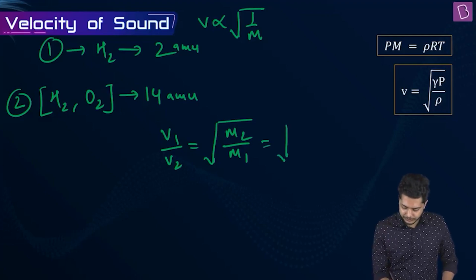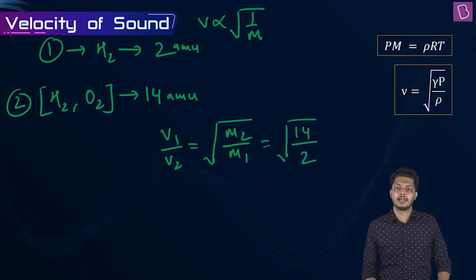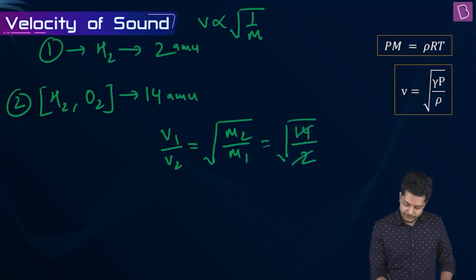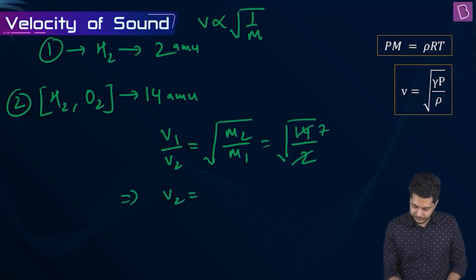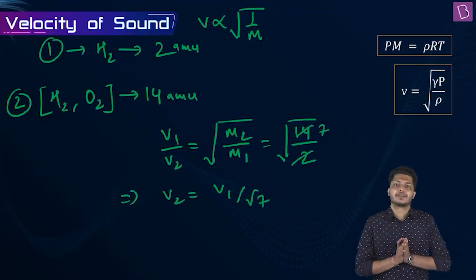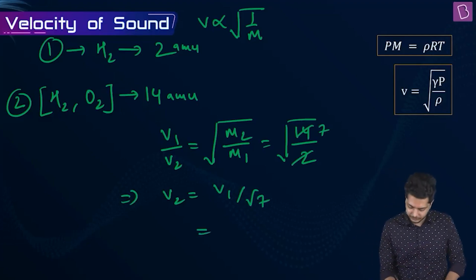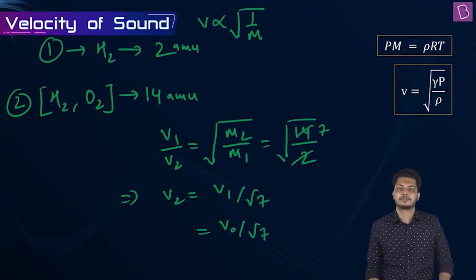M2 is 14. M1 is 2. Correct? Okay. 2 7s are 14 and finally V2 is equal to V1 by root 7, and in the question V1 is given as V0, so this will be V0 by root 7.